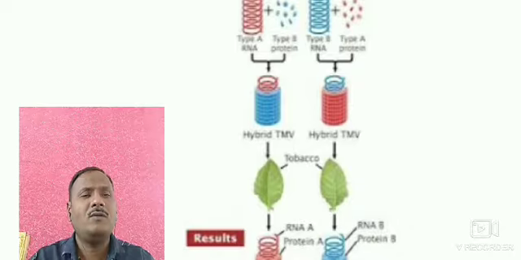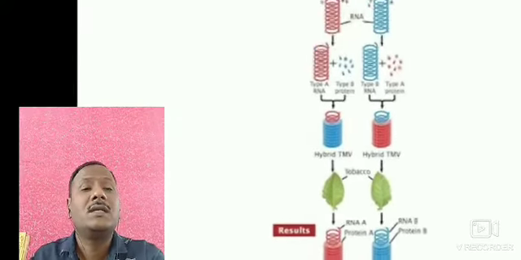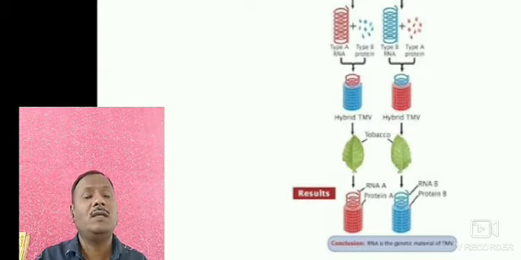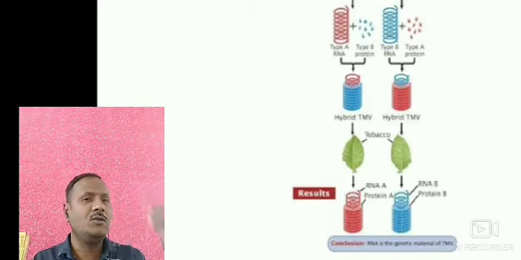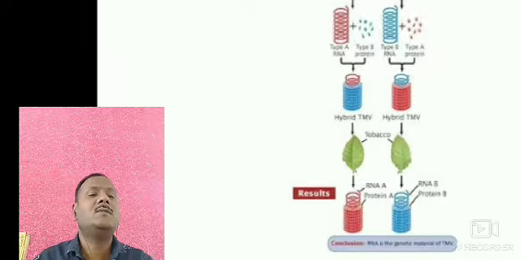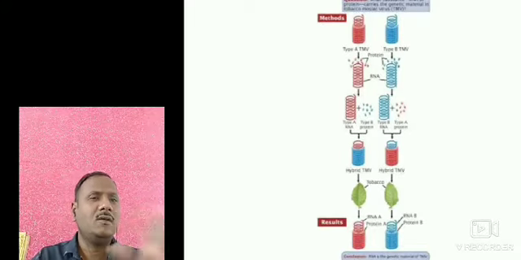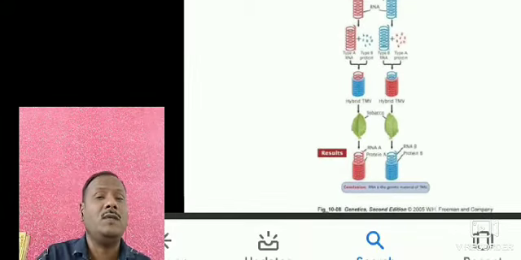When the spots were removed in the laboratory and we observed which type of progeny was present, they observed that the RNA remains constant. Whatever the changes, there is no problem for TMV.